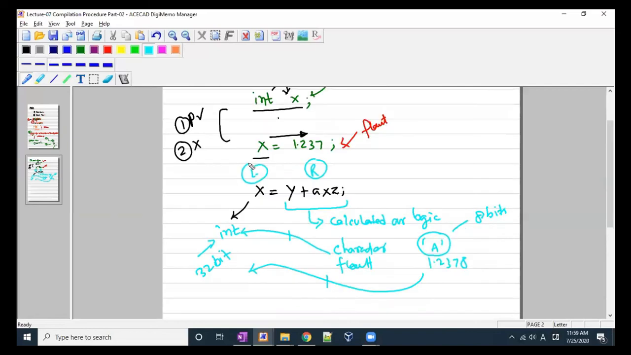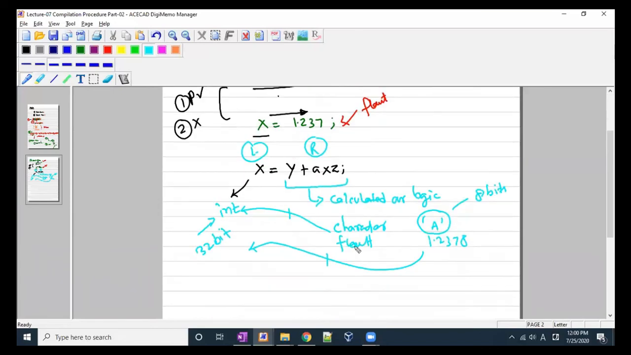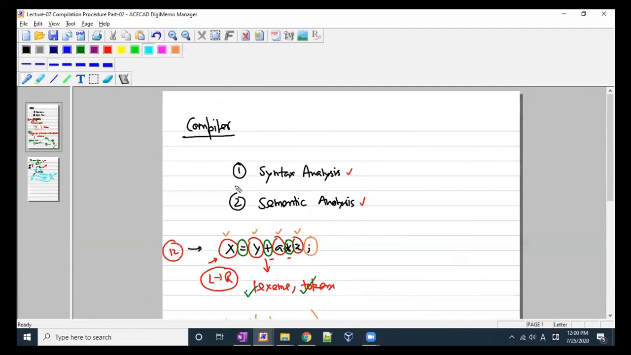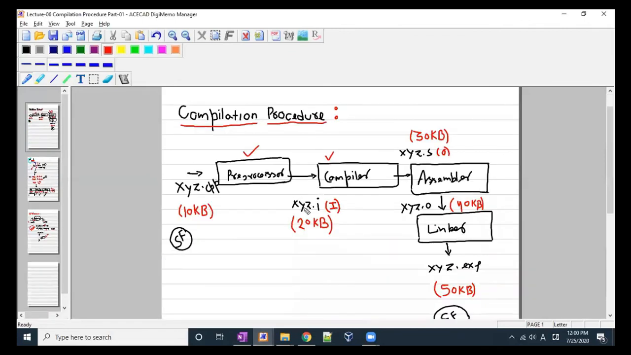So this is also the job of the semantic analysis, that the logic you have written is semantically correct or not, right? So this is about the compiler part. The compiler part is actually the one we have discussed in the previous lecture, that xyz.i would become the input for the compiler and xyz.s would become the output for the compiler. And in this file, as you can see, it is 20 kb and it is 30 kb. It means something has been done by the compiler.